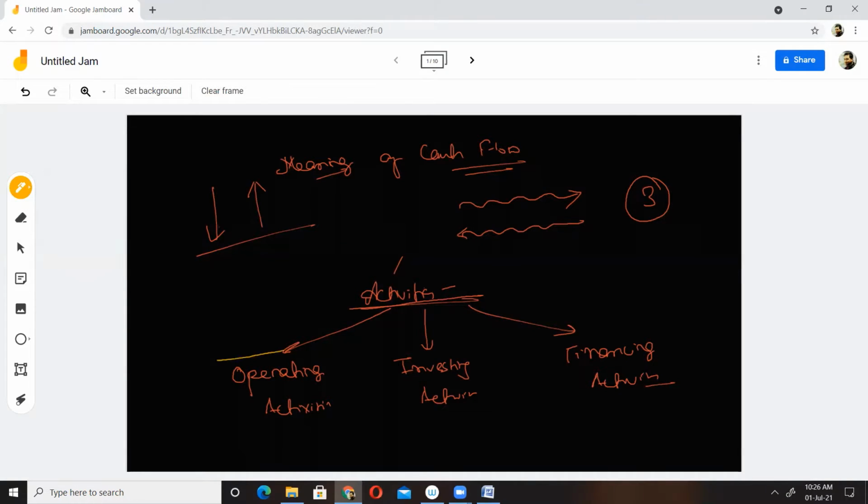Now, what are operating activities? Can anyone give me some examples of operating activities? It may be inflow, or it may be outflow. Examples of cash flow from operating activities: Zubair, Tania, Riku, Subham.